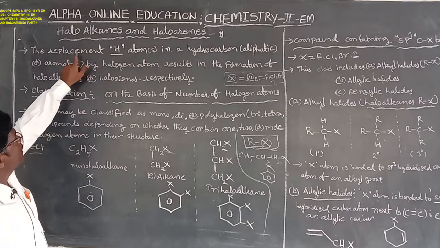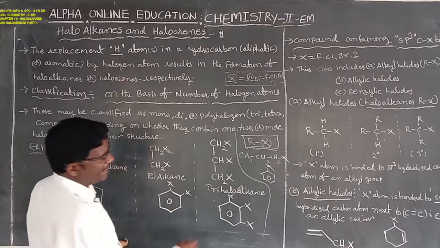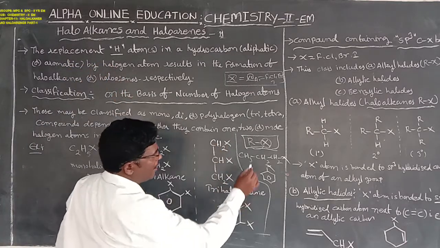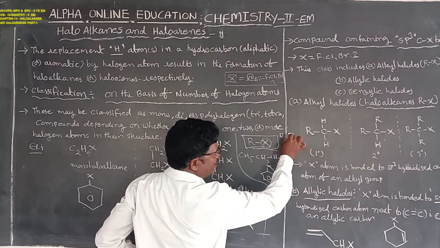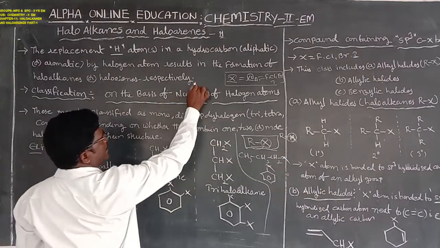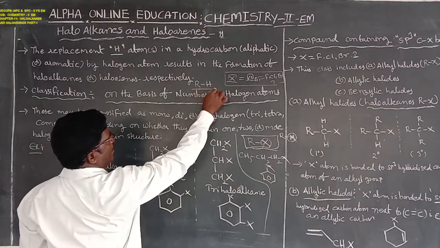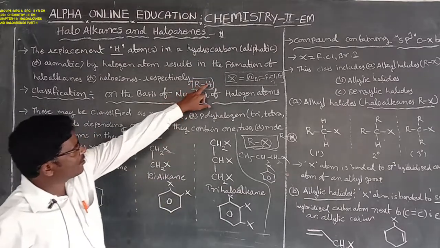Through the replacement of a hydrogen atom, we get R-X. R-H is the alkane, which has the hydrogen atom.